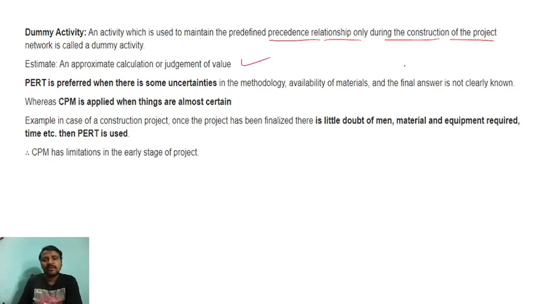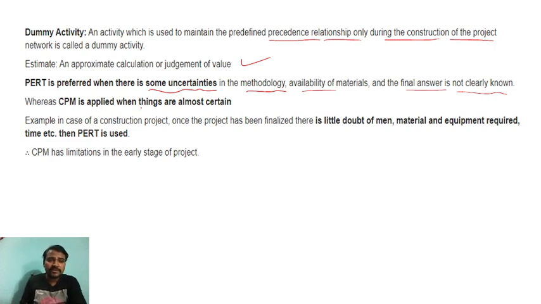Estimate is calculating the fair value of anything, right? So a project or anything, that is an estimate. So PERT is preferred when there is some uncertainty in methodology, availability of the material, and the final answer is not clearly known. In research work it is used. Always remember, in research work PERT analysis is used because research will be done after accumulating a lot of material resources, and the end results we don't know, right?